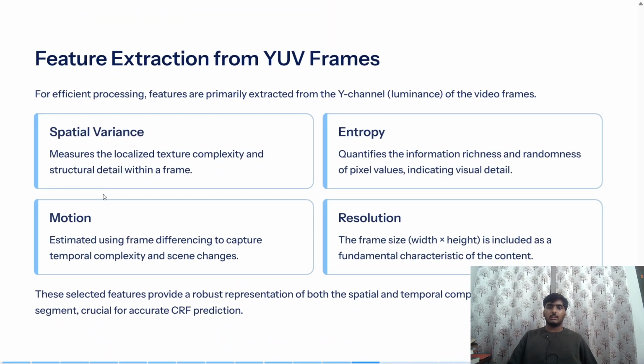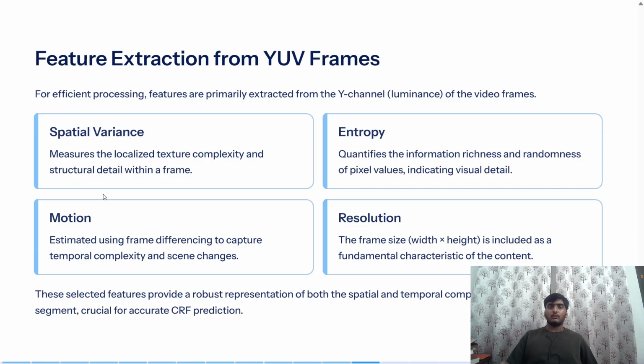So let's talk about the feature extraction. We talked about the various features we trained the models on. The features were spatial variance, which measures localized texture complexity and structural detail within a frame. Then there's entropy, which quantifies the information richness and randomness of pixel values, indicating visual details. Then there's motion, which is estimated using frame differencing to capture temporal complexity and scene changes. And we have resolution. The frame size is included as a fundamental characteristic of the content.